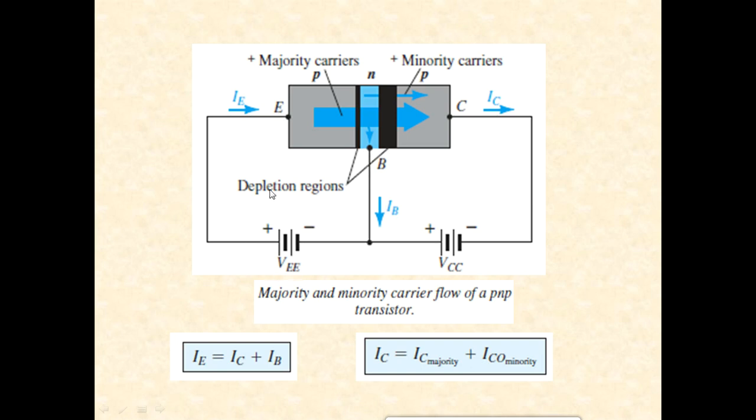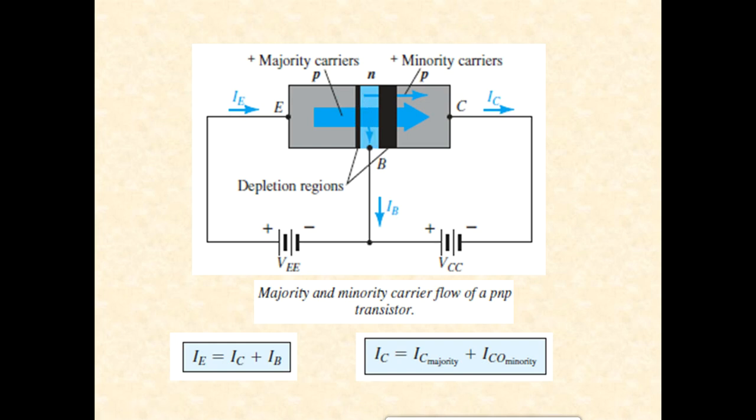Due to this forward bias a current flows, because the PN junction is forward biased, and the current that flows is the emitter current. Since the current is through the emitter, we call it the emitter current. So emitter current flows, which means holes enter into the base region from the emitter region, because holes are the majority carriers in the emitter and they enter into the base region.